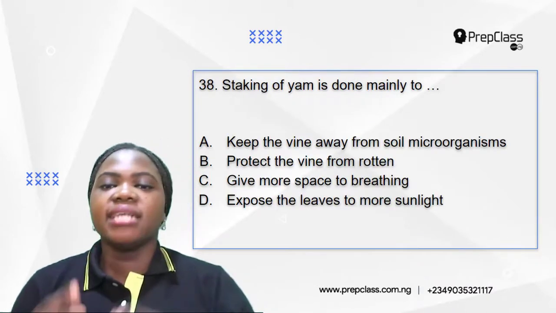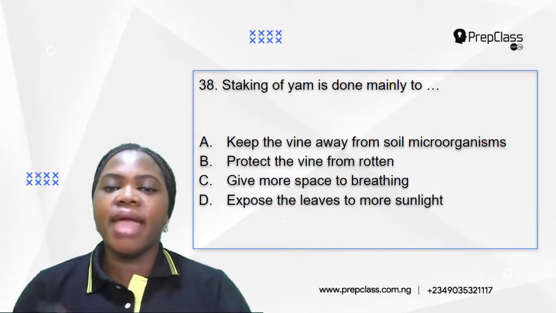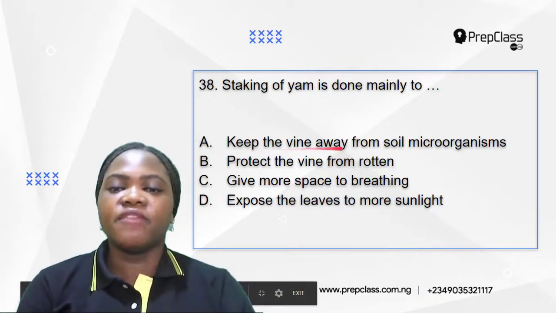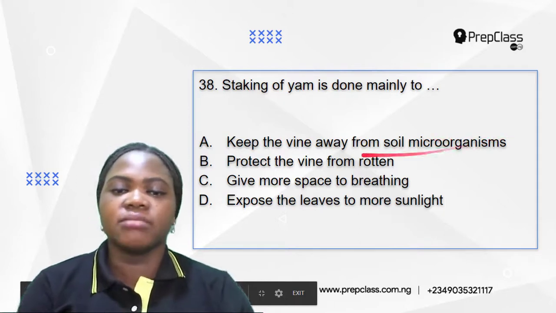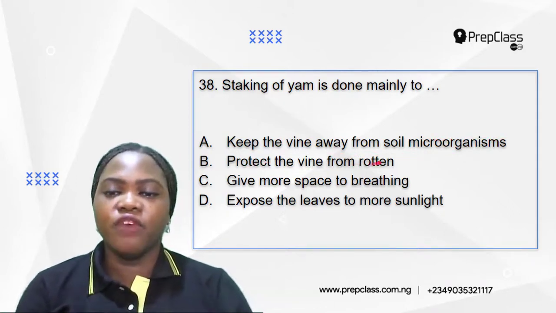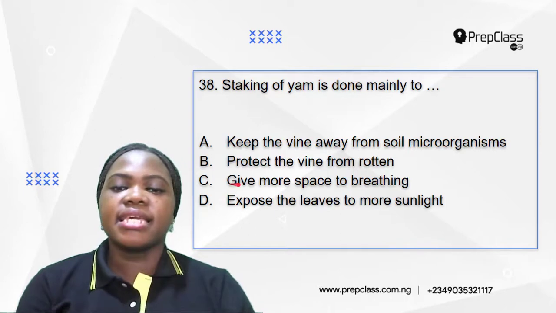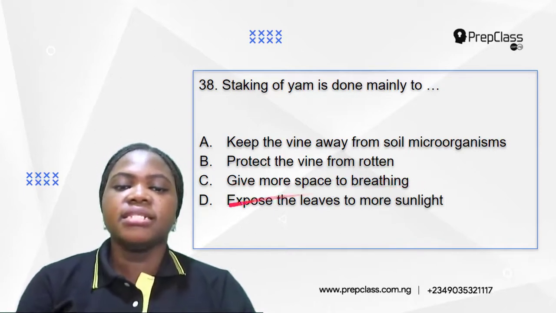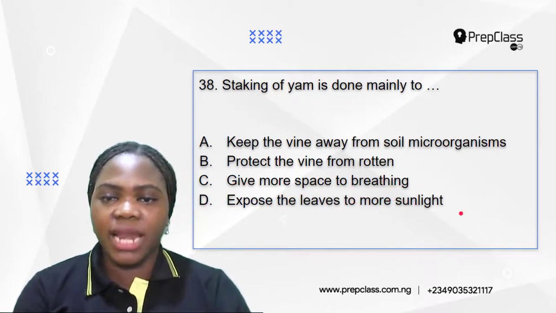Number 38. Staking of yam is done mainly to A. Keep the vine away from soil microorganisms. B. Protect the vine from rotting. C. Give more space to breeding. D. Expose the leaves to more sunlight.